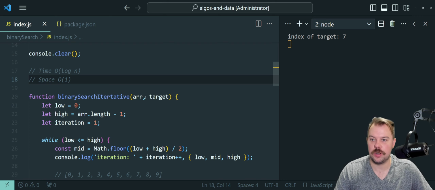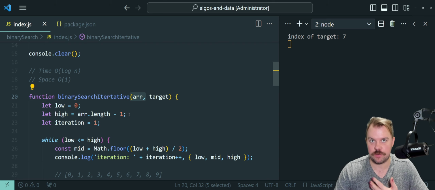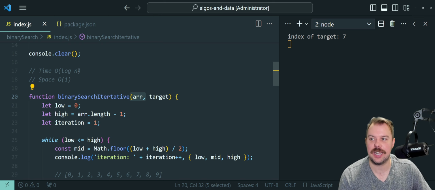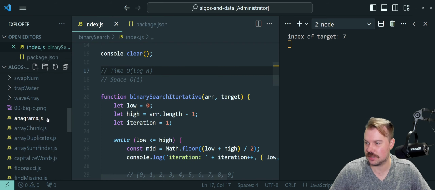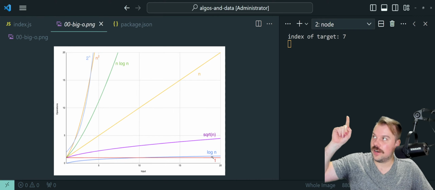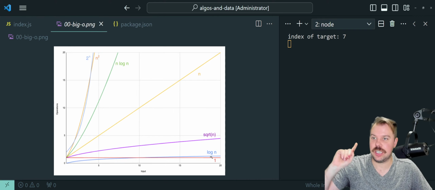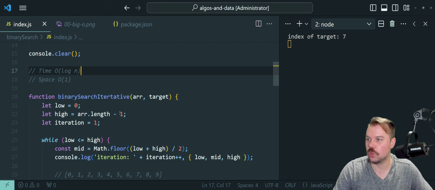The time grows with the length of the array because that's more elements we have to traverse and split and divide and conquer. So the bigger the input array gets, the longer it takes, but it's not linear. I'm trying to picture this from previous times I've done these videos. Hey, so there's log n. Right? It's pretty dang good. It's a really efficient algorithm compared to even a linear algorithm of n, for example. So yeah, it's very cool to know that its time and space is this good, right?